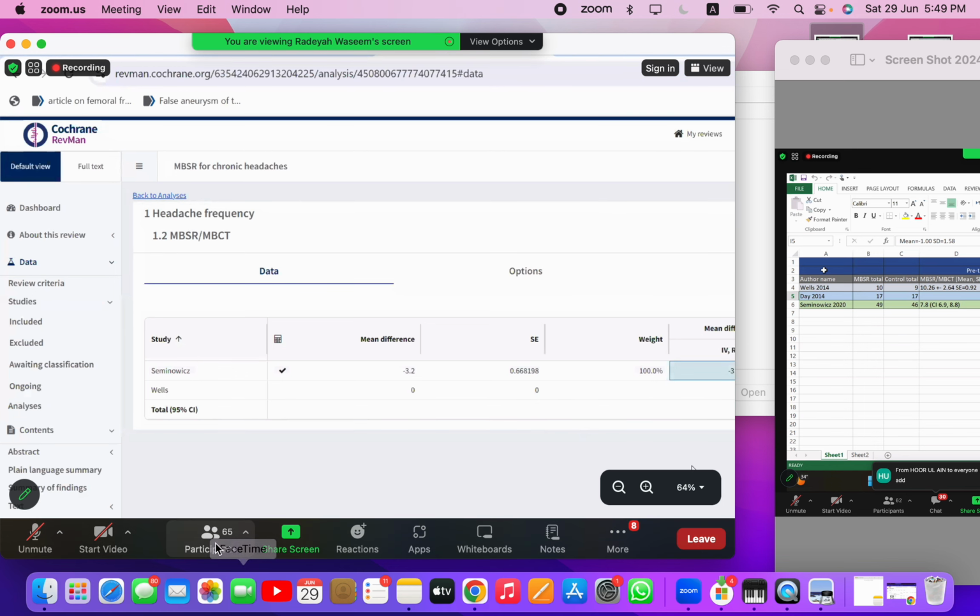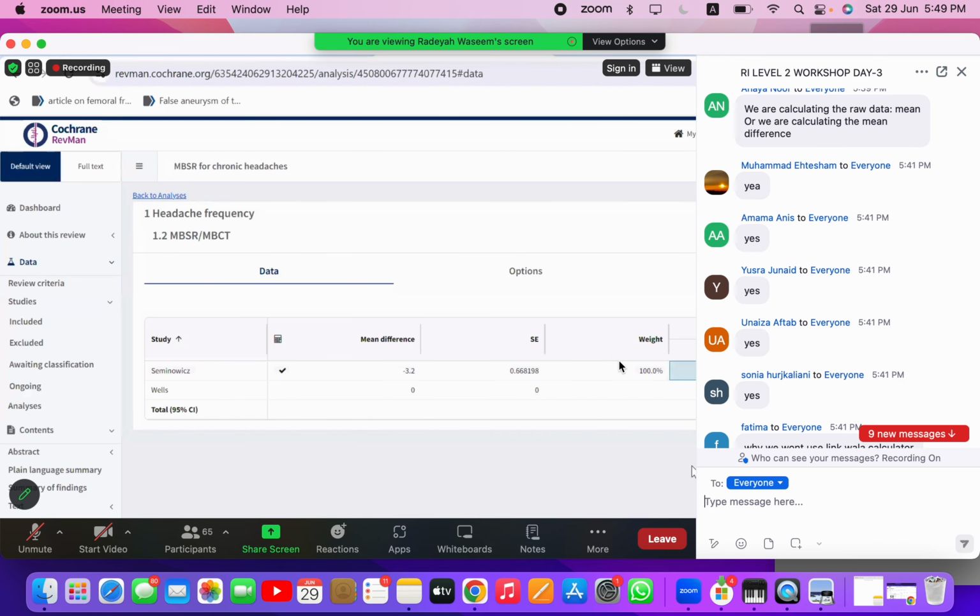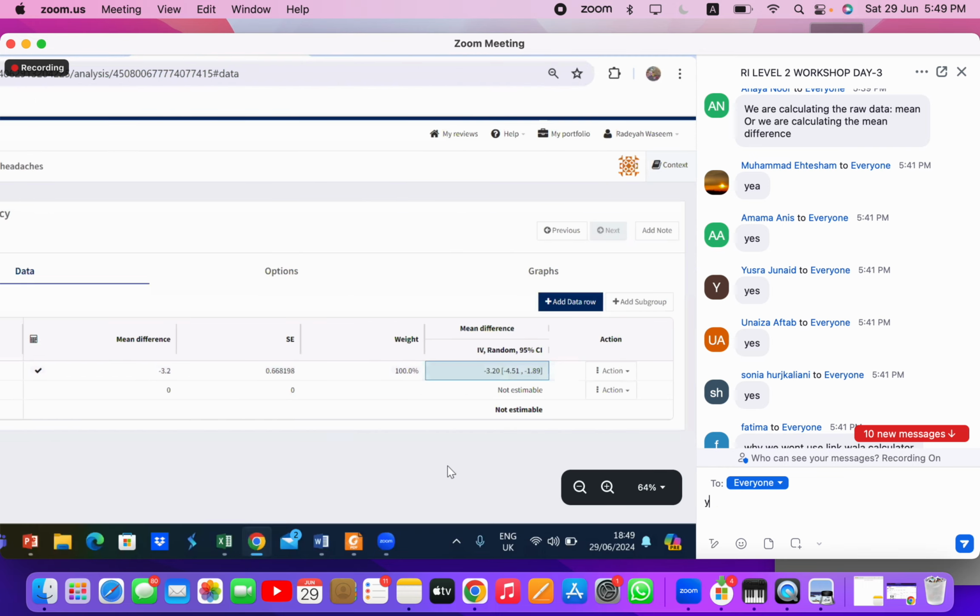Is this clear now? Anaya, is this clear? Rest of the participants, is this clear? Ma'am, can you explain why we do not use this standard mean difference?